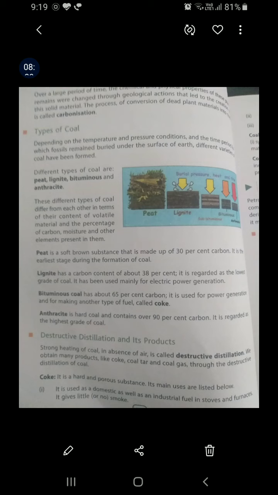Lignite has 38% of carbon and is the lowest grade of coal, mainly used for electric power generation. Bituminous has 65% carbon and it is also used for power generation and for making another type of fuel like coke. And anthracite is a hard coal. It contains 90% carbon and is the highest grade of coal. Hope you have understood this.